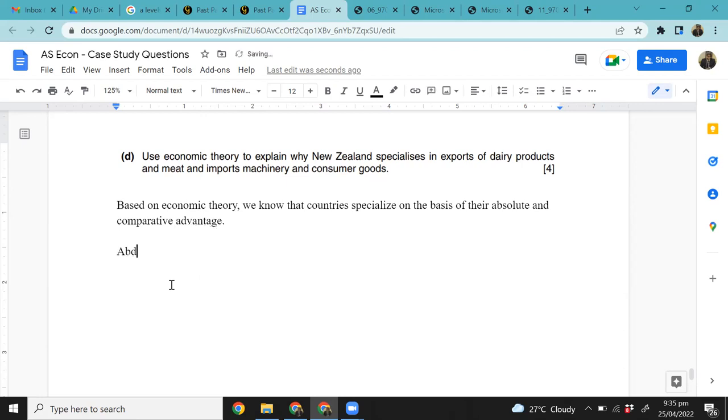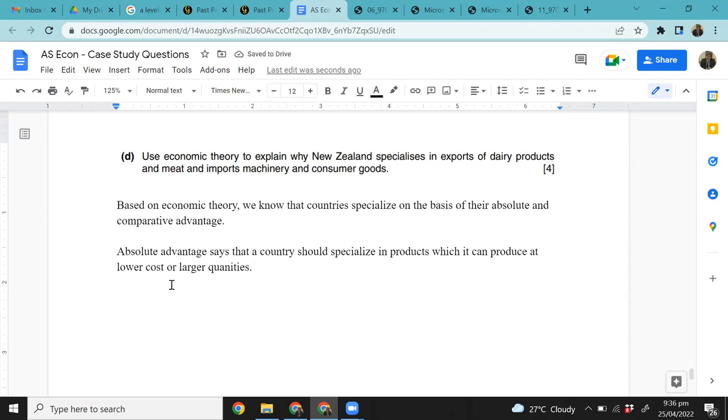Then you can very quickly define what absolute advantage is. Absolute advantage says that a country should specialize in products which it can produce at lower cost, right? Yes or no, right? Or larger quantities. So what is absolute advantage? So absolute advantage is pretty simple and straightforward. It says that countries should specialize in products which they can produce with lower cost or in larger quantities, right? So that's the criteria for absolute advantage.